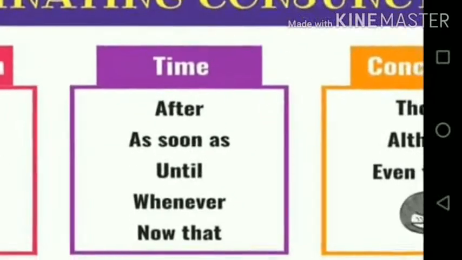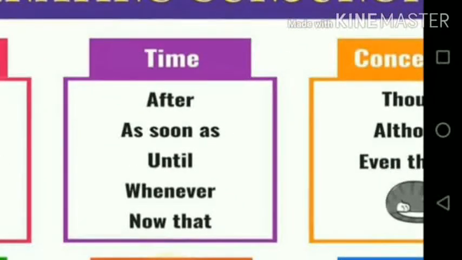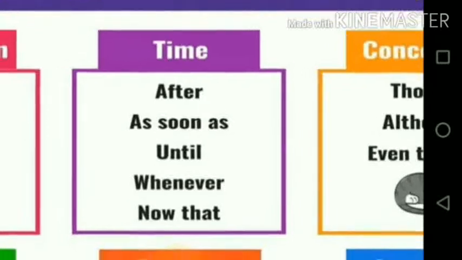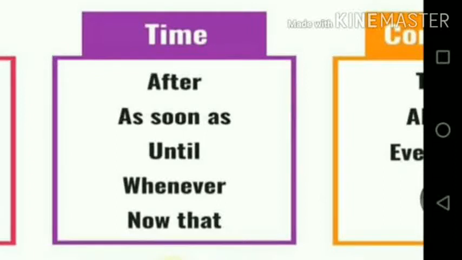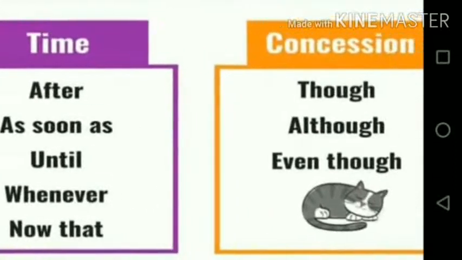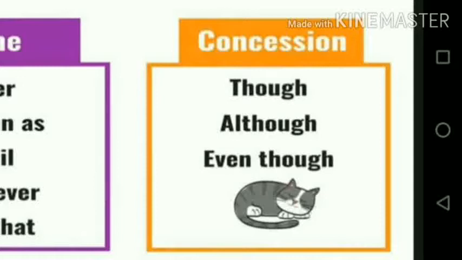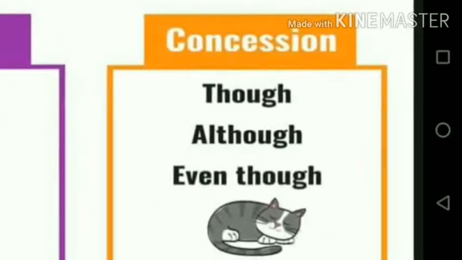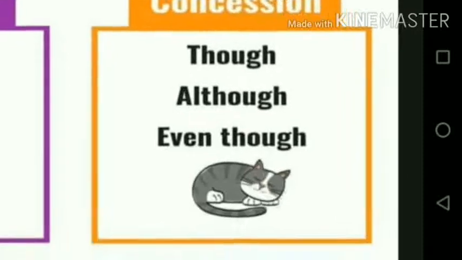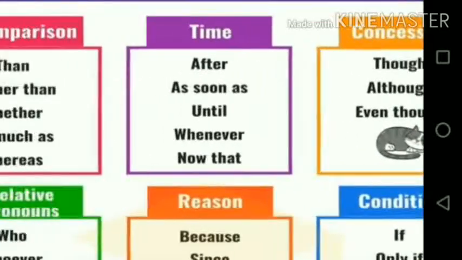Second type is time, and the time subordinating conjunctions are after, as soon as, until, whenever, now that. Okay, these are the time subordinating conjunctions. Now concession type of subordinating conjunctions are though, although, even though. These are the subordinating conjunctions: though, although, even though.